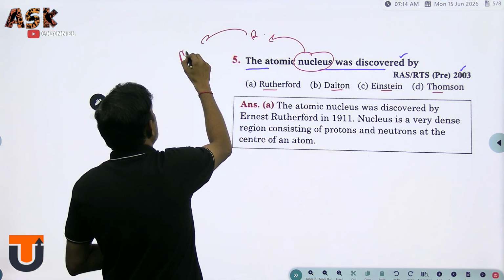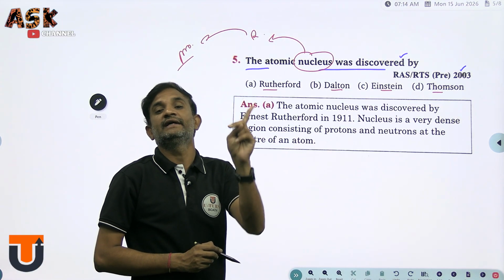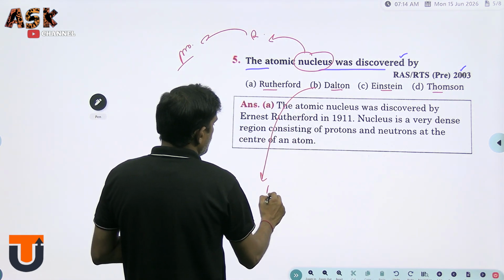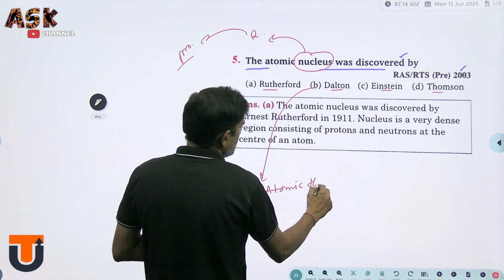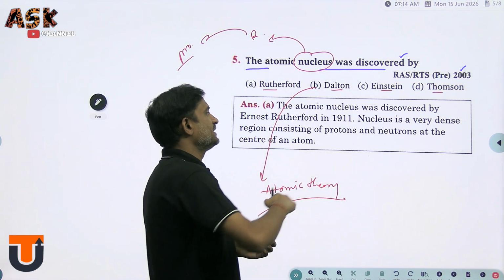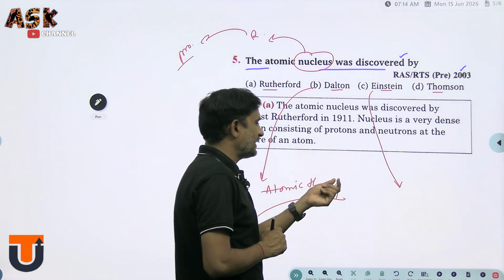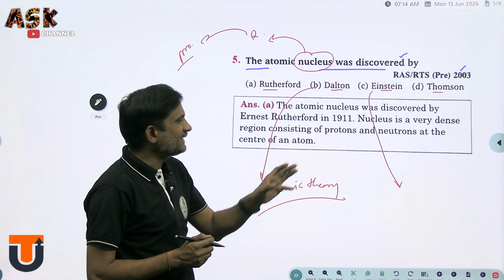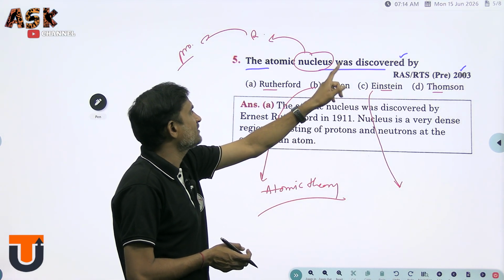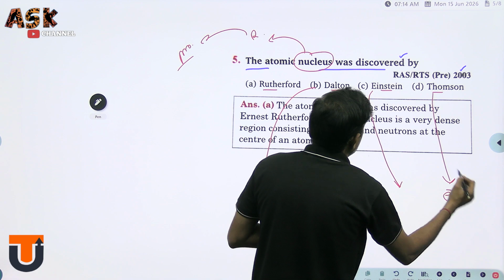Rutherford also discovered the proton. When you get Rutherford, keep in mind that he discovered both the proton and the nucleus. Dalton's atomic theory: the first atomic theory was explained by John Dalton. Einstein is known for Brownian motion and E equals mc squared, but Einstein is not relevant to the atom, like the nucleus. Thomson we already know discovered the electron.